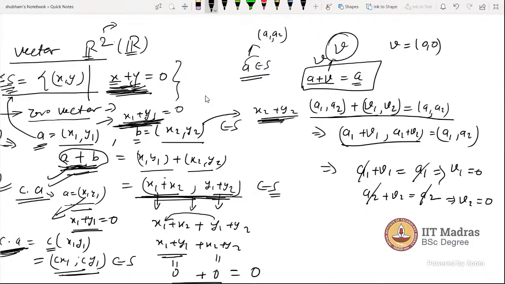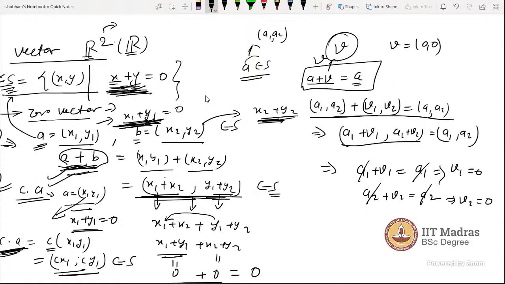We are assuming that by adding A to B, we are getting A. First, this is an assumption. We will also see that we will actually find that there is no (0, 0). We will reach there. For this we have to define the addition and scalar multiplication according to that process.